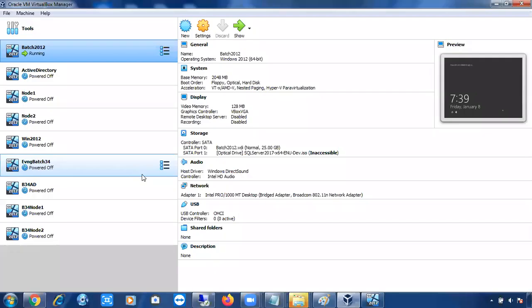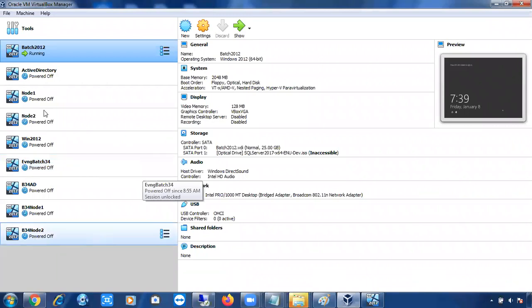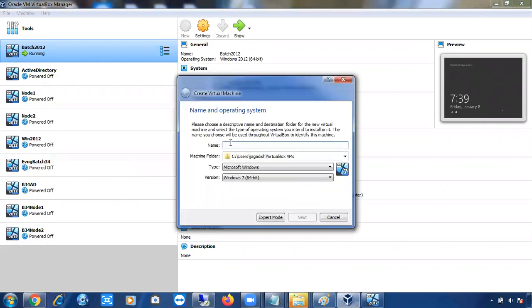Now I want to create a new machine. These are all the existing machines, right? So forget about them. I will create one new machine. Click on the New button here. Give the machine name. I'm giving it as batch 35.